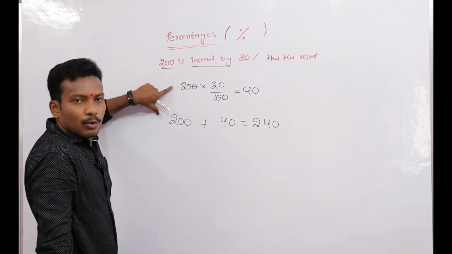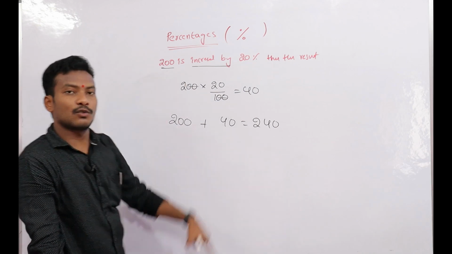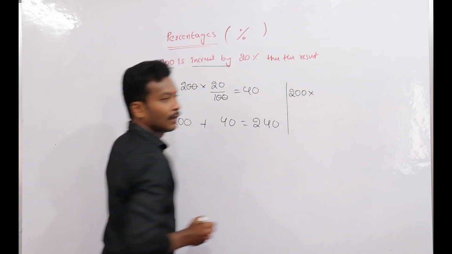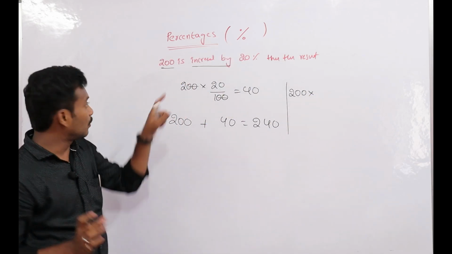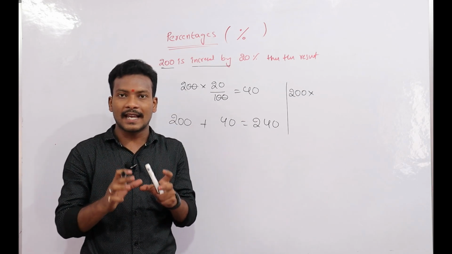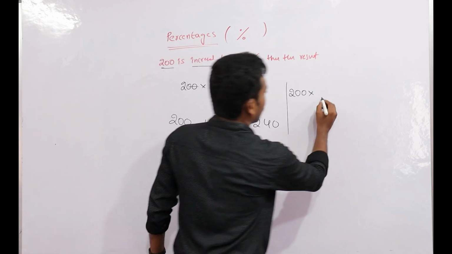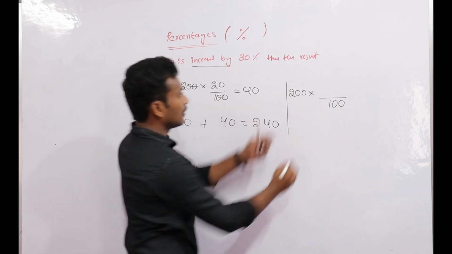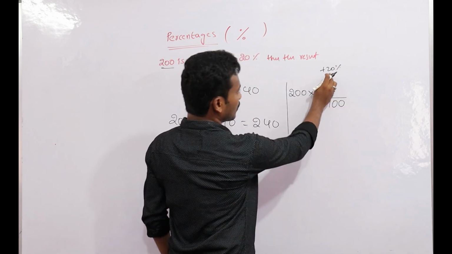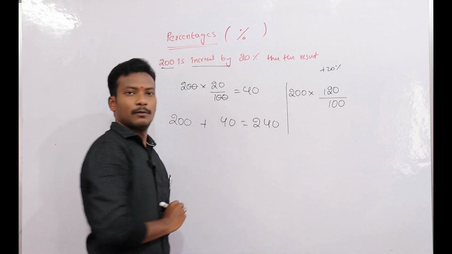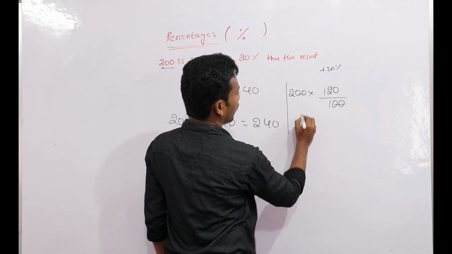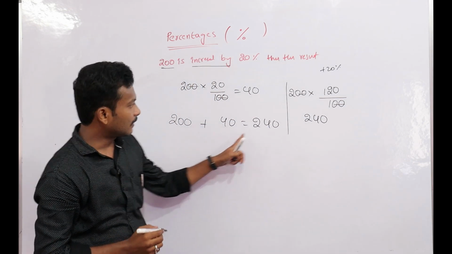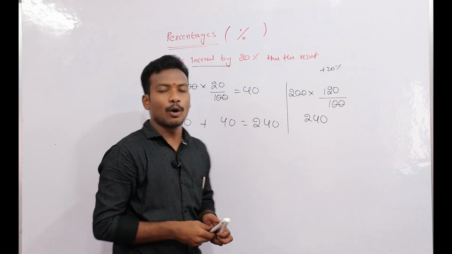For this one we can do it in 2 steps. Without replacing of these 2 steps, we can do the same. What is the number? 200. The 200 is always a full number. We can take it as cent percent, that is 100%. Now the number is increased by 20%. 100 plus 20, 120. 200 into 2, that is 240. This method or this method.